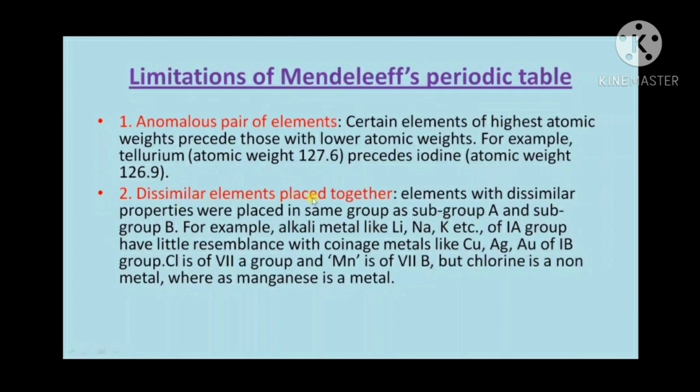and also coinage metals. In the same way, chlorine is in group 7A and manganese is in 7B, but chlorine is a non-metal whereas manganese is a metal. That means chlorine, a non-metal, is placed in the same group, and manganese, a metal, is also placed in the same group. So dissimilar elements are placed in the same group. These are the limitations of Mendeleev.